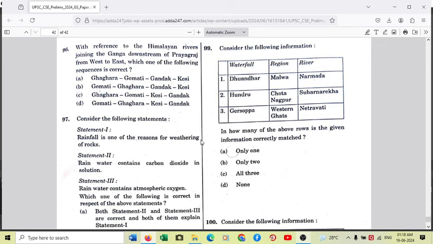Shimoga district, which is the origin of river Sharavati. So the answer Netravati is not correct. The river name is Sharavati.